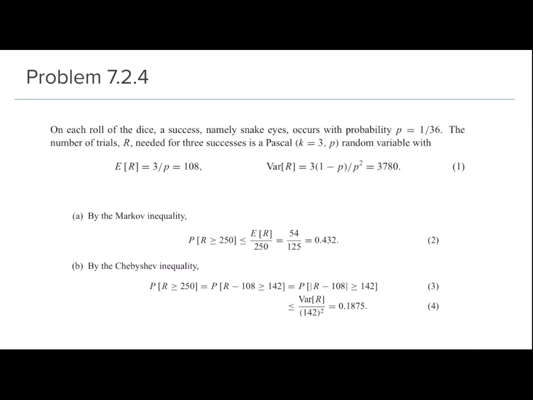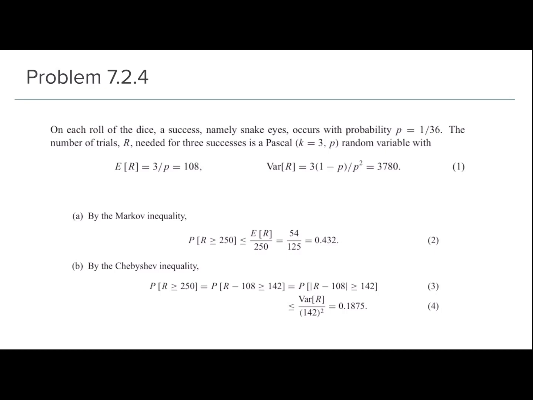And to convert this to the Chebyshev inequality, we have to subtract the mean from both sides and take the mod. So basically, P of R greater than or equal to 250 will be the same as what we get by subtracting the mean of R from both sides, right?